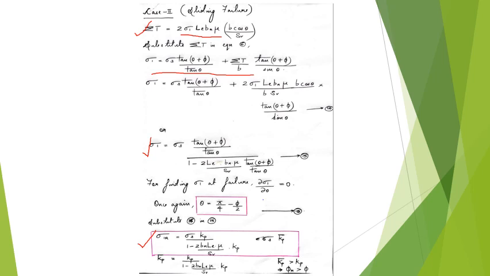On further simplifying this, here if you see, sigma 3 into this whole thing is a constant. So we can write that as sigma 3 into Kp bar. Now Kp bar is called the modified coefficient of passive earth pressure.